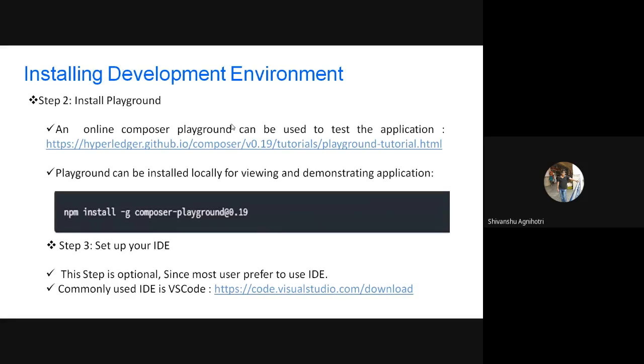Suppose you have defined participants like doctor and patient in your application, and you have written code for all of them. As soon as you upload that BNA file over the online Composer Playground, all the participants will be there. You have defined these participants and these transactions, so you can check them. Suppose you can execute a particular transaction for confirming an appointment, and you will get some output. That is why I'm telling you that Composer accelerates the process of development. Just after generating the banana file, you can directly go to the online Composer and test your application.